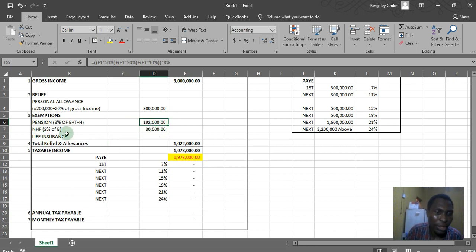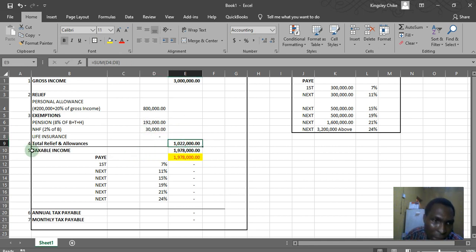Then NHF, National Housing Fund, is just 2% of your basic salary for the year, just 2%. Now if you have any life insurance that you are paying premium on every month or maybe every year, you are also allowed to remove it. Number 4 is total relief and allowances, which is just the summation of all this; add up all allowances and reliefs to give you this.